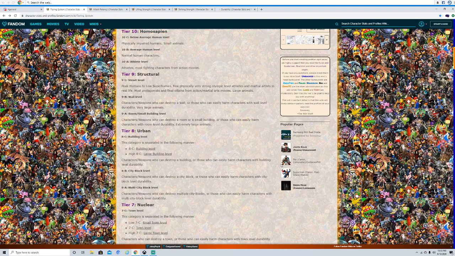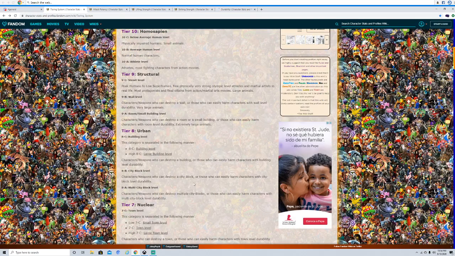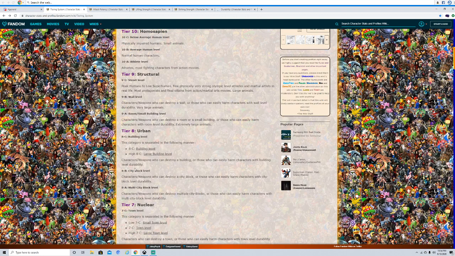Popular examples would be weaker JoJo characters that don't scale to the city block or multi-city block tiers. Another example is the building level Bumblebee meme from the Bay films. It should be a lot more than building level. That's another example of building level.